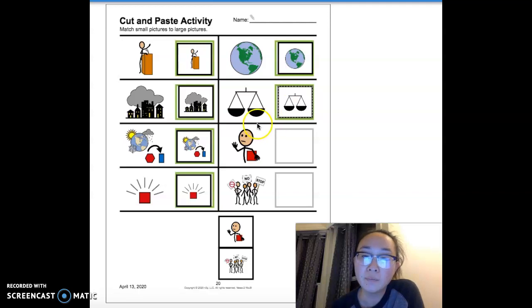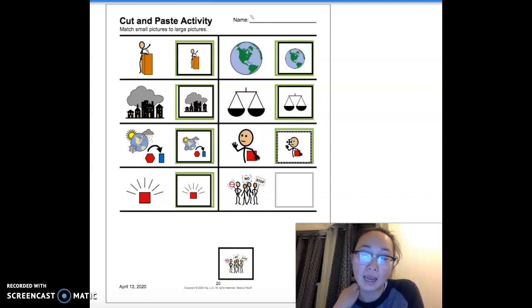Our next icon shows the word protect. Protect. And you see this person here has a hand that's saying stop because they're trying to protect something. So they're trying to keep this thing from harm. They're trying to make sure it is safe, that it is okay, that nothing bad will happen to it. Protect. So which of these two is protect? We have protect.